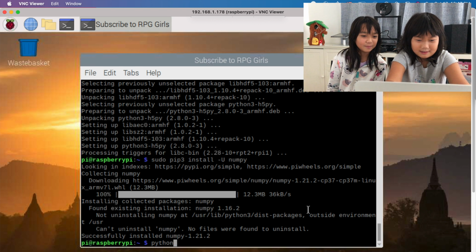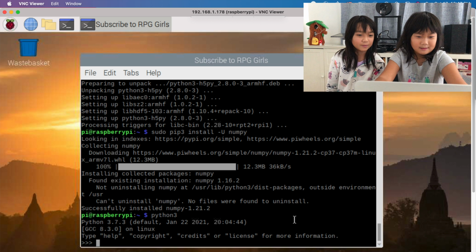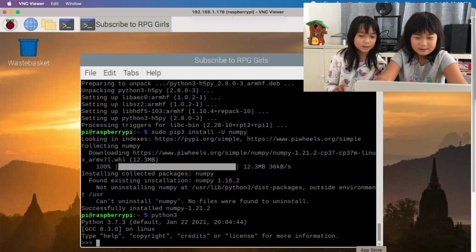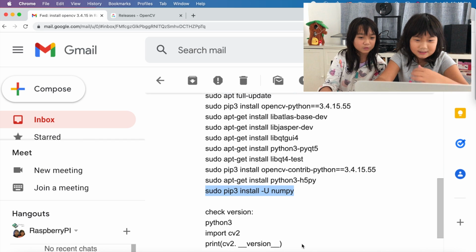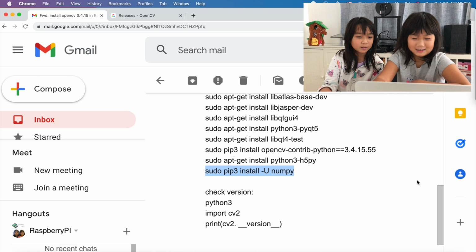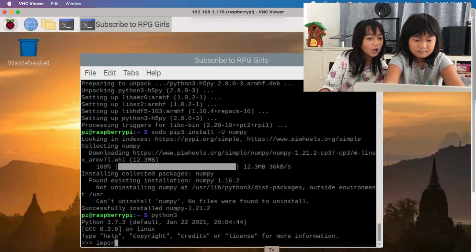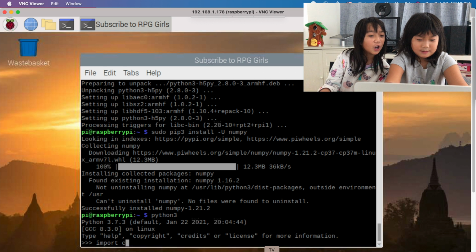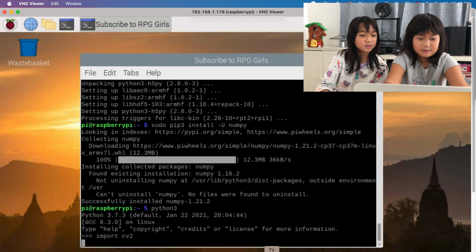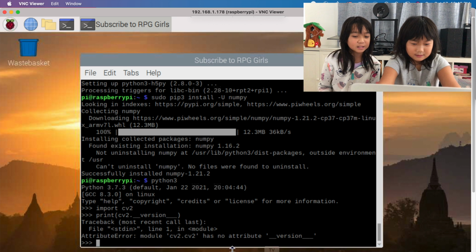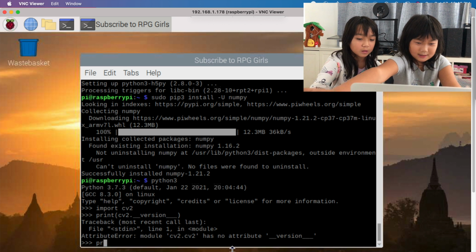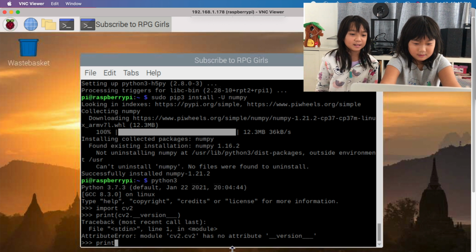python3, and then import cv2. You need the dot.